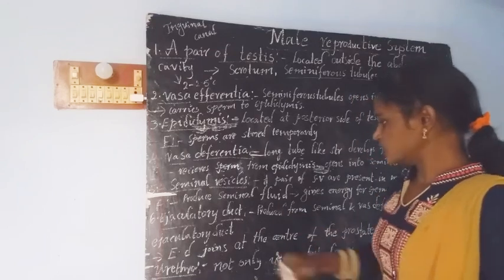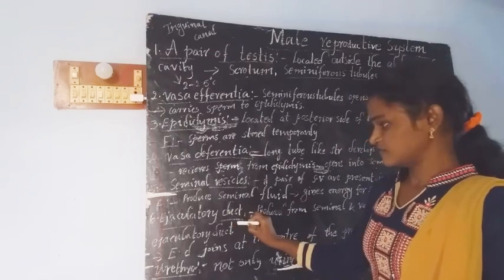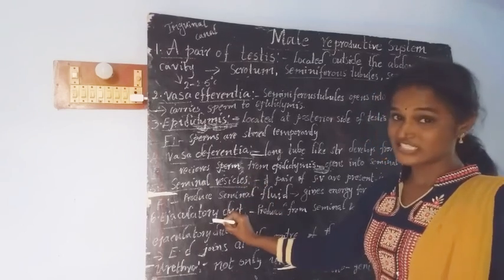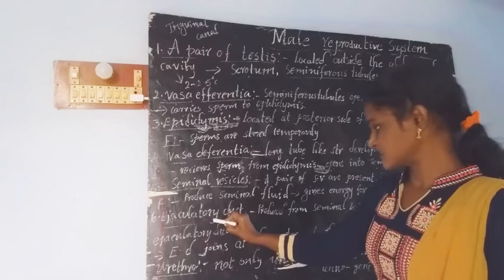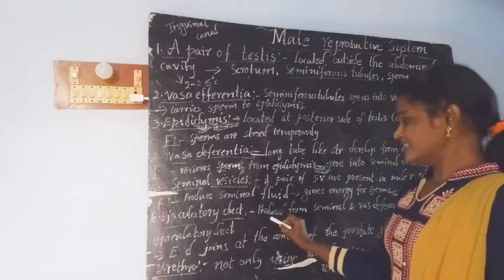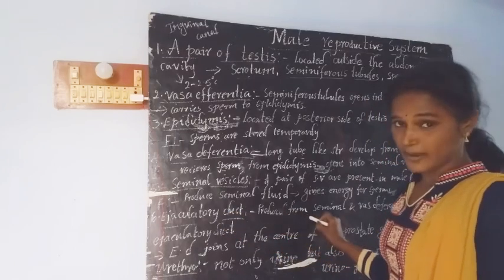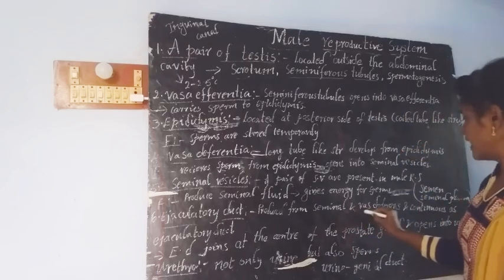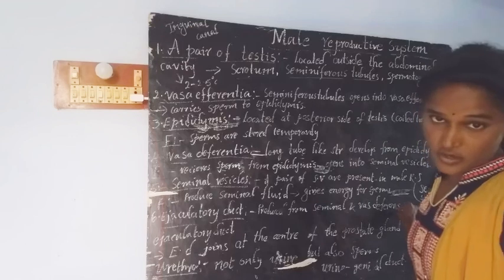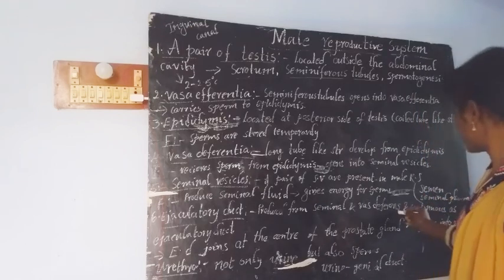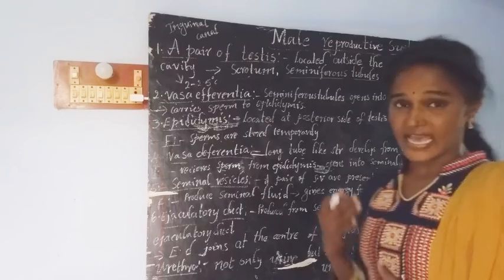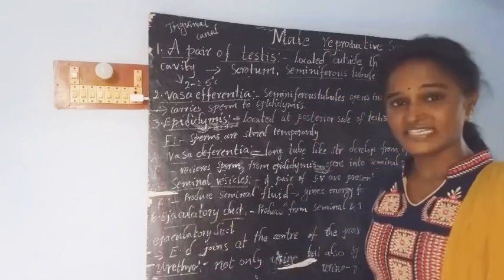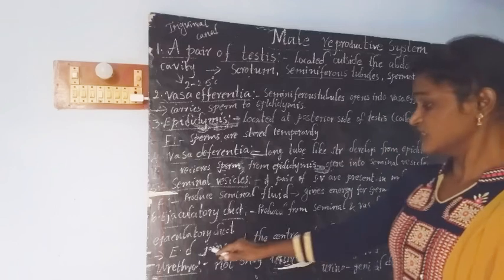If we talk about the ejaculatory duct, the next part after the seminal vesicles is the ejaculatory duct. The ejaculatory duct is formed from the seminal vesicles and vasa deferentia, and continues as a tube-like structure called the ejaculatory duct.